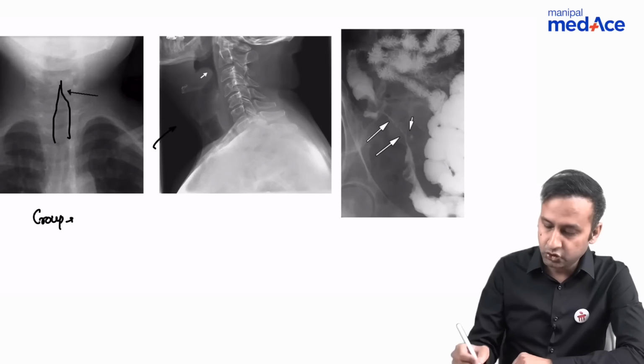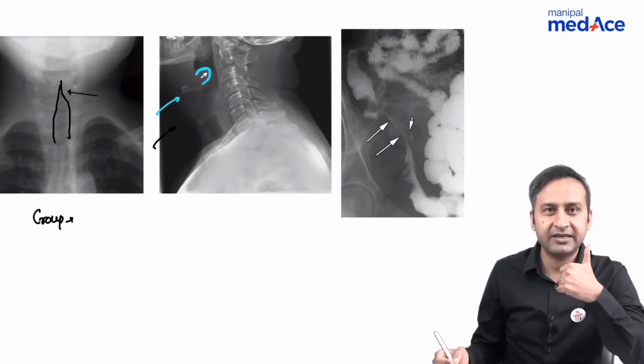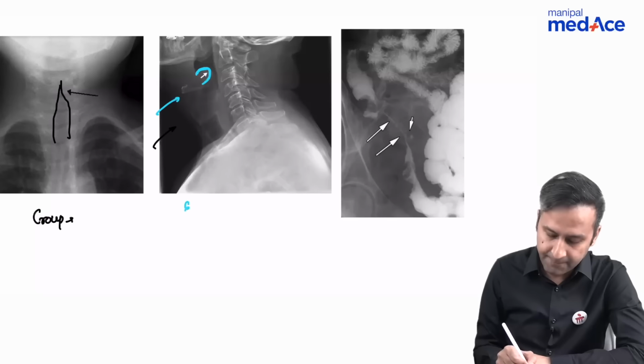What is the second image showing you? In this second image, I hope all of you can see that there is a swollen epiglottis, which is giving rise to a thumb appearance. So this is epiglottitis. We're going to find this thumb sign.